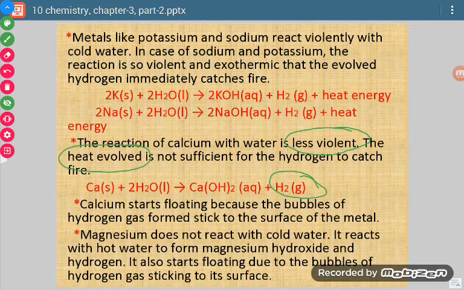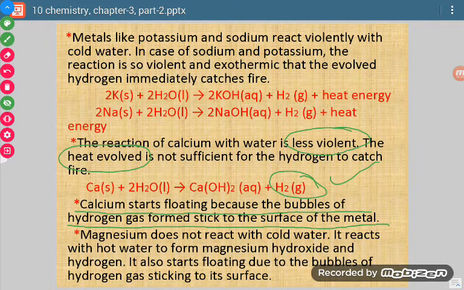If heat is too much, then this hydrogen gas will burn, but if heat is less, then this hydrogen gas will not burn. So calcium also reacts with water and forms hydrogen gas, but the hydrogen does not burn. Calcium starts floating because the bubbles of hydrogen gas formed stick to the surface of the metal.